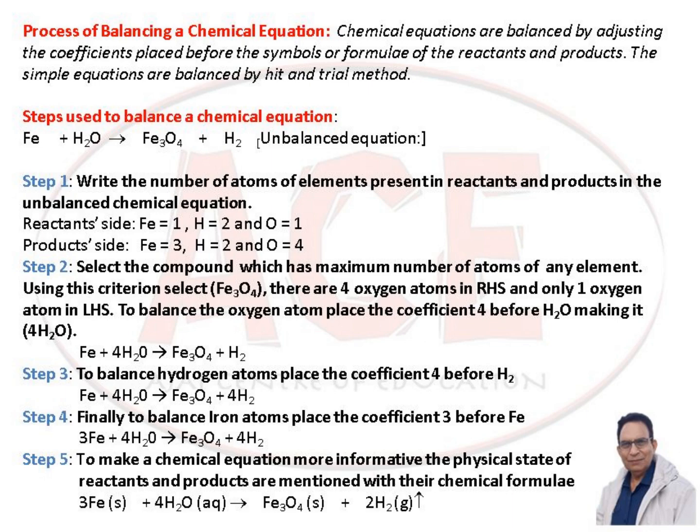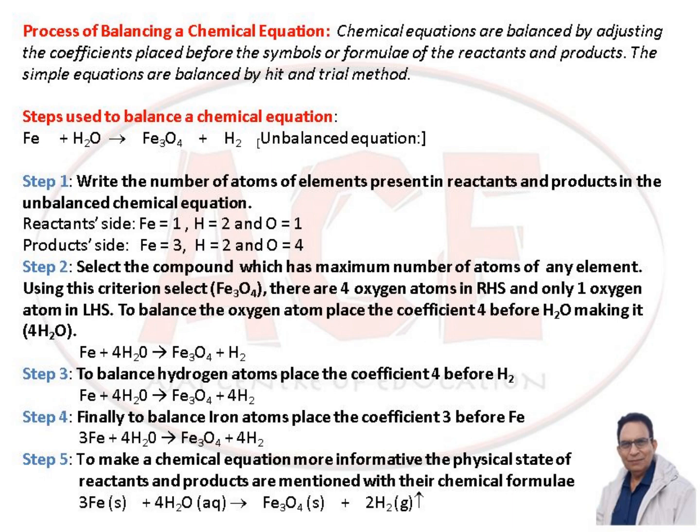The steps to be followed to balance the equation are: Step 1, write the number of atoms of elements present in reactants and products in the unbalanced chemical equation. In the given example, on the reactant side Fe is 1, H is 2 and O is 1. On the product side Fe is 3, H is 2 and O is 4.